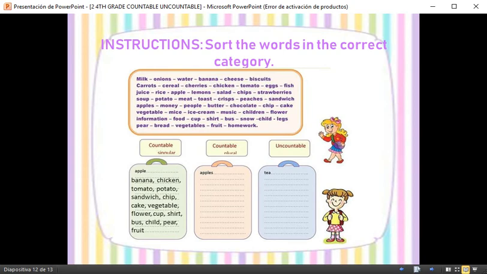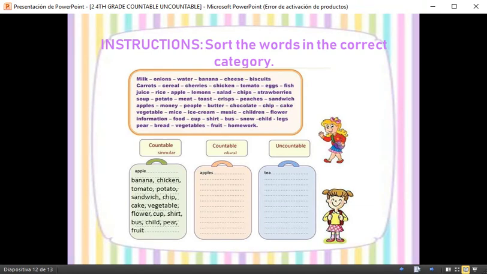So banana, bananas, chicken, chickens, tomato, tomatoes, potato, potatoes, sandwich, sandwiches, chip, chips, cake, cakes, vegetable, vegetables, flower, flowers, cup, cups, shirt, shirts, bus, buses, child, children. This one has an irregular plural, but we have plural form. Pear, pears, fruit, fruits. Very good.